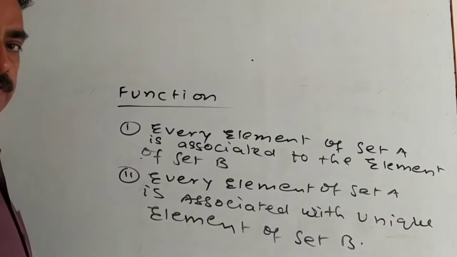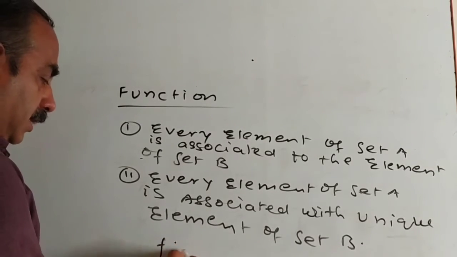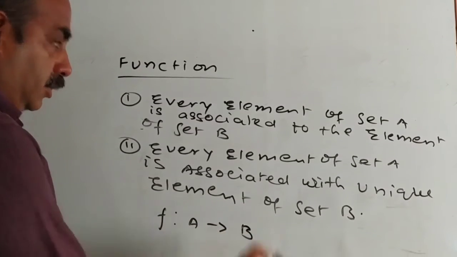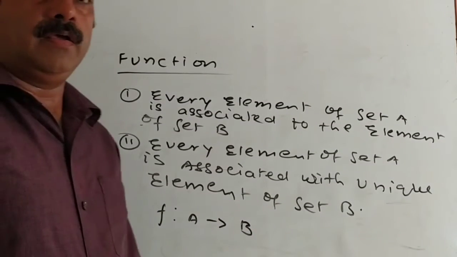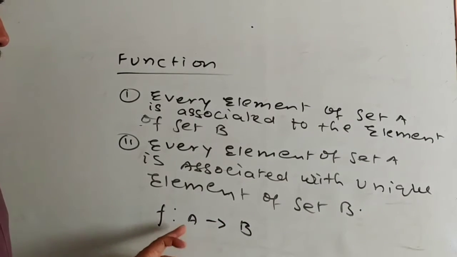If f is a relation from set A to set B, mathematically we write f such that set A to set B. If f is a function from set A to set B, we write f such that A to B.